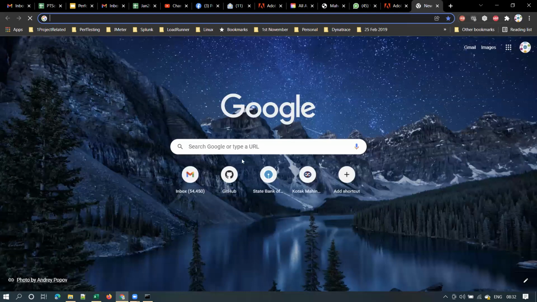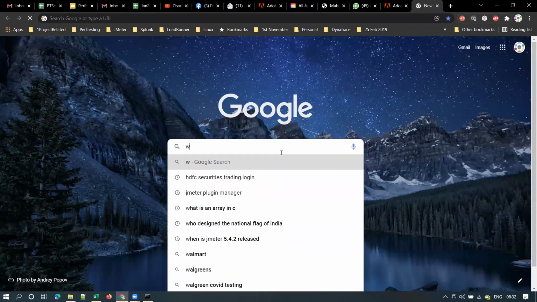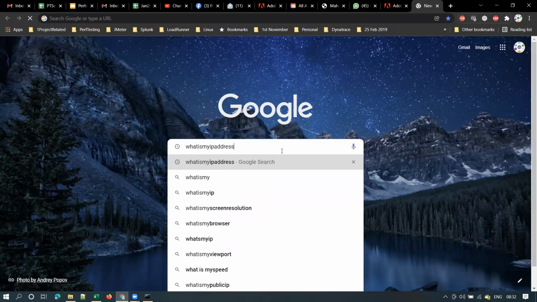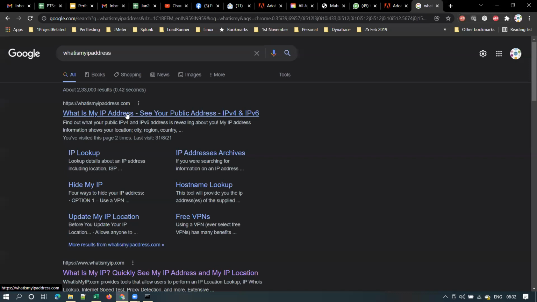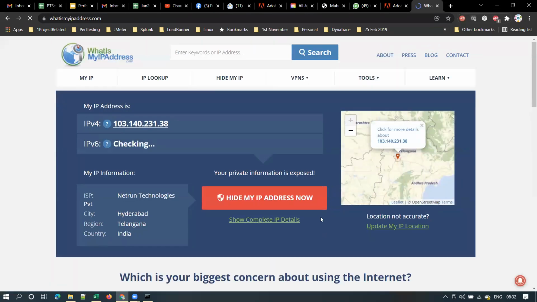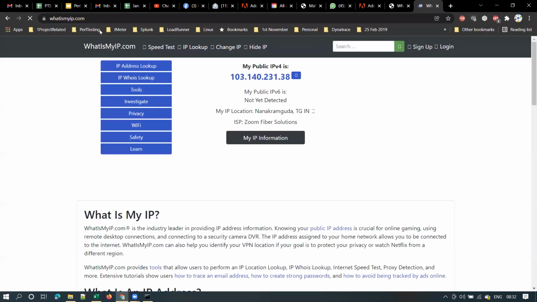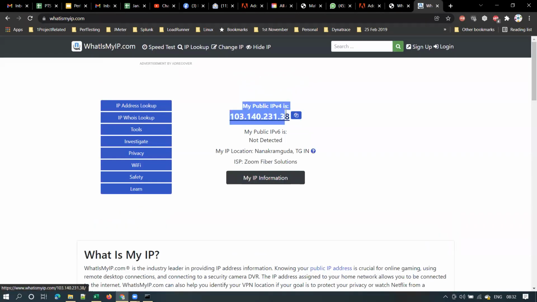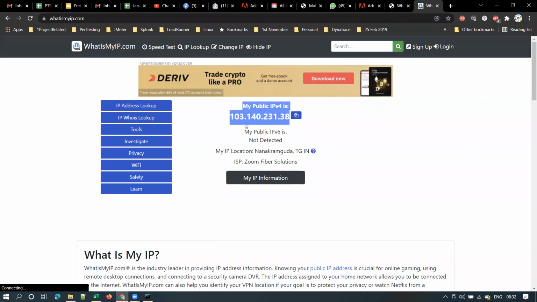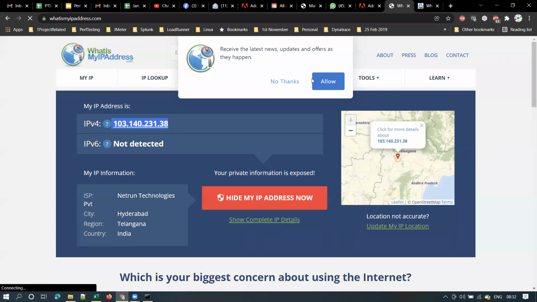So how to check the public IP? There are multiple ways to check that. You can type whatismyip.com, what is my IP address, or Google for what is my IP address, and click on the first link and you will see your public IP. See, this becomes your public IP. All right. There are multiple websites that show that. Here you can see that clearly. My public IPv4 is 103.140.231.38. Right? Okay. This is the same thing, right?